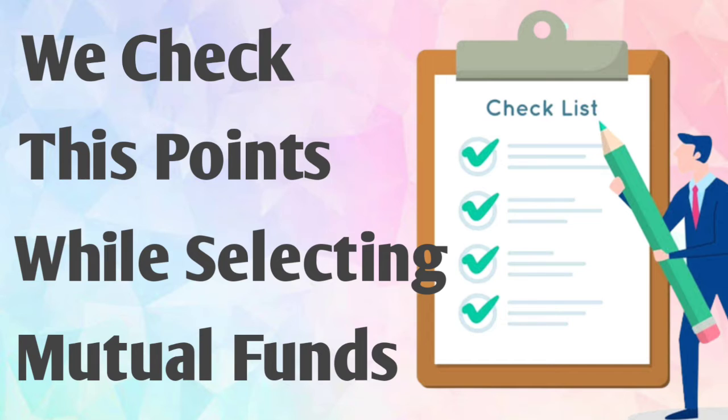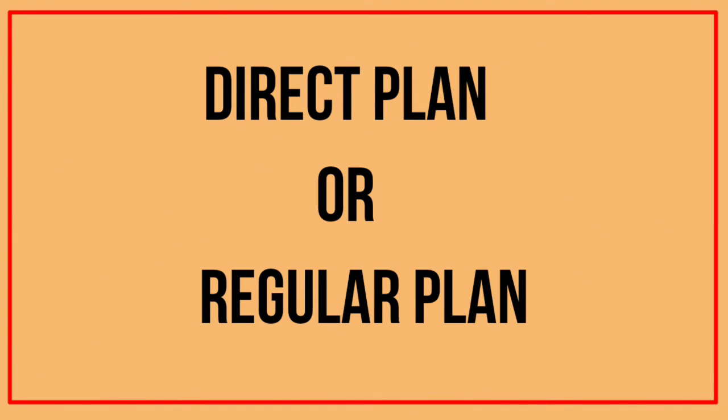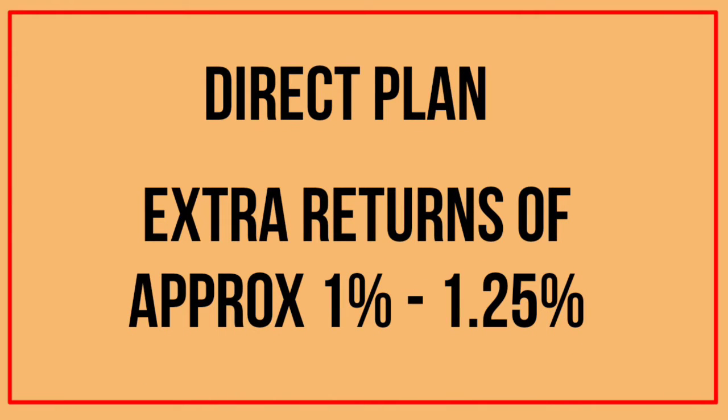First and foremost, any investor investing in any mutual fund scheme should always go with the direct plan, not a regular plan, because by investing in the direct plan you will earn 1% to 1.25% extra return compared to the regular plan, because in the regular plan the expense ratio is higher. So always go with the direct plan.